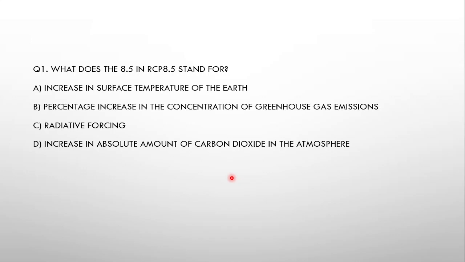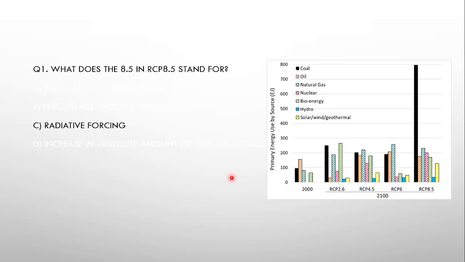That is the amount of energy that is released into the atmosphere due to various activities or due to various factors, due to which our planet is either warming or cooling. And this 8.5 watt per meter squared is called radiative forcing. This 2.6, 4.5, 6, and 8.5, that is called radiative forcing, and that is measured in watt per meter square.